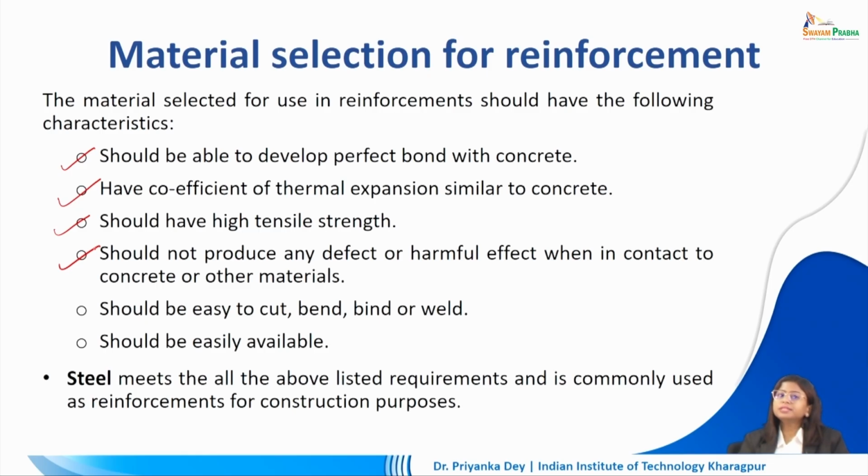It should not produce any defect or any harmful effect when it comes in contact with the concrete or other materials. It should be easy to cut, bend, bind or weld, because it is possible that we are applying our R.C.C to different types of shapes. So, it should be able to accommodate that change in shape. It should also be easily available. So, we want to make it locally available, otherwise it would increase the cost of our overall construction. It would make it more convenient, delay construction process if it is not available everywhere.